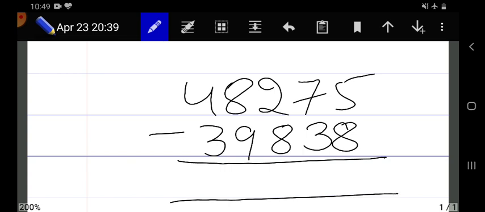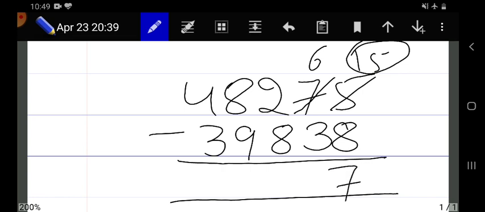So we have to find it. Can we subtract 8 from 5? No. So it will borrow from its next number, that is 7, and the 7 will become 6, and 5 will become 15. 15 minus 8, 7. Now can we subtract 3 from 6? Yes. So 6 minus 3 is 3.